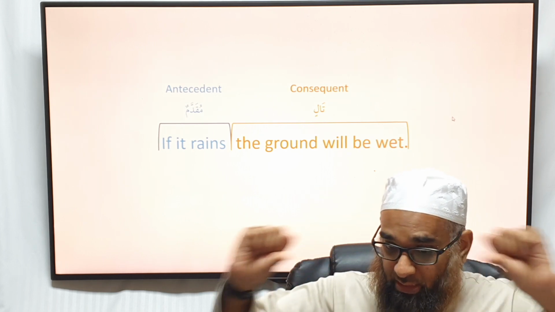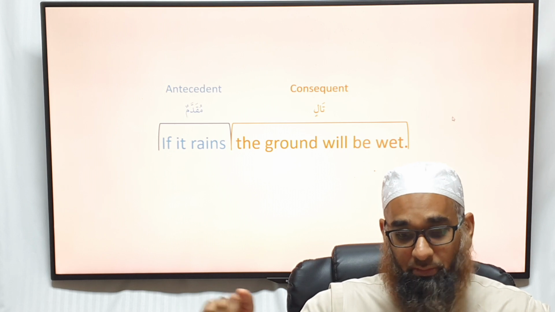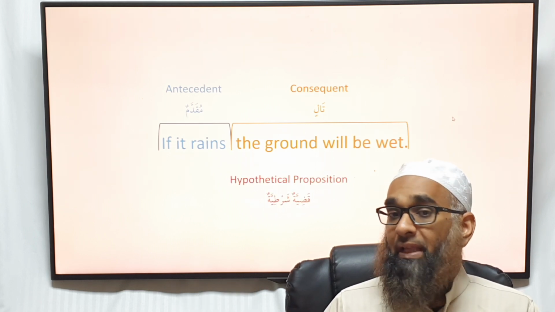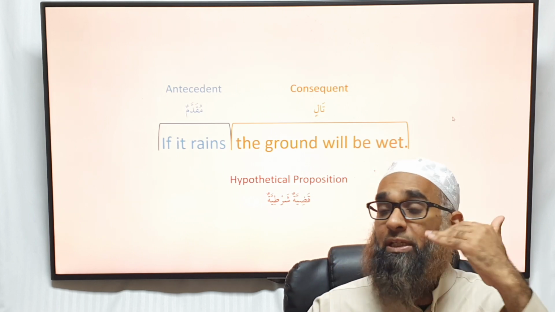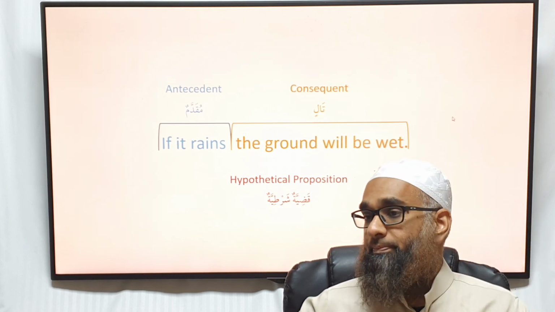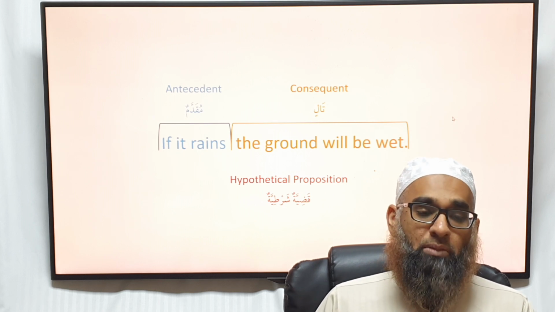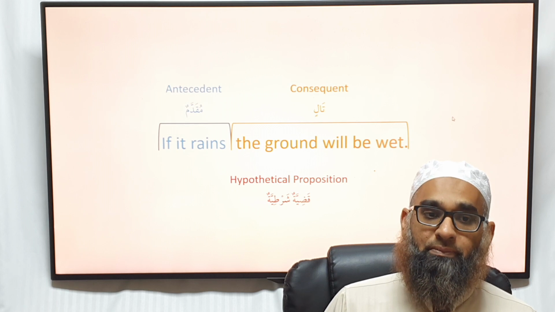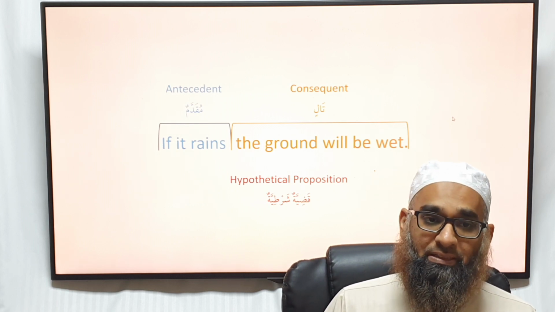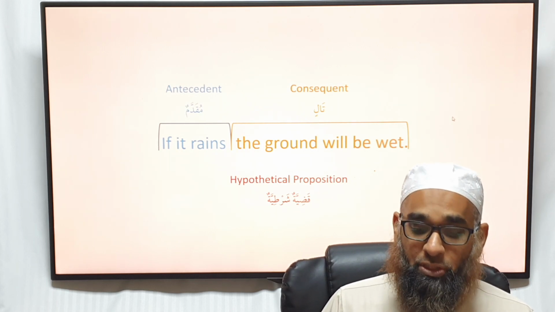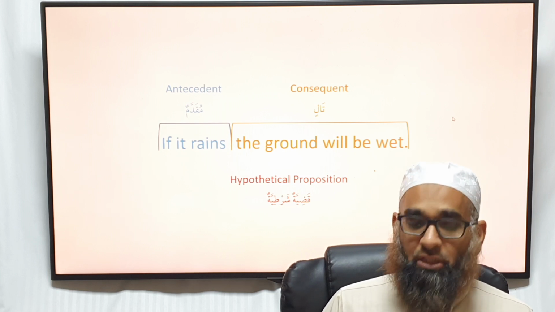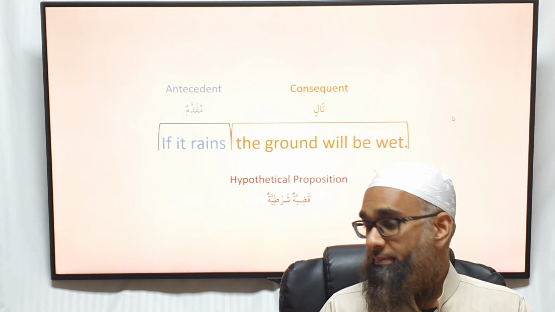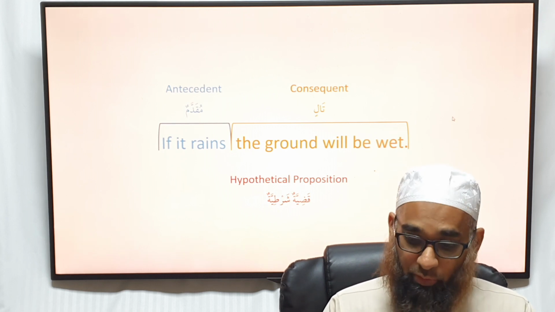So what is this? This is not a syllogism. This is a proposition, called a hypothetical proposition, qadiyya shartiyya. And then when you put multiple propositions together, you get a hypothetical syllogism. So what are the 2 terms here? The muqaddam and the tali. Muqaddam is called the antecedent and the consequent is called the tali. And a hypothetical proposition is called qadiyya shartiyya. Following? Any questions? So far so good?